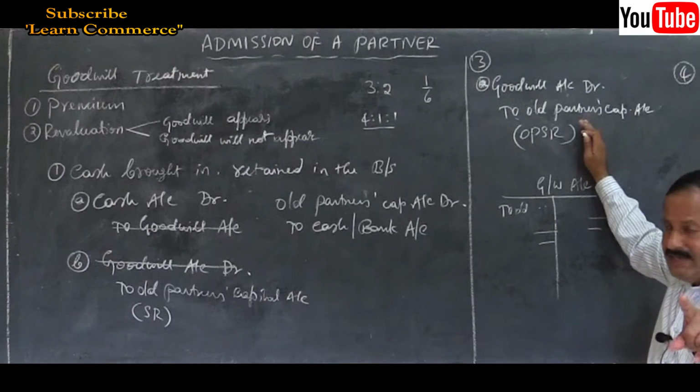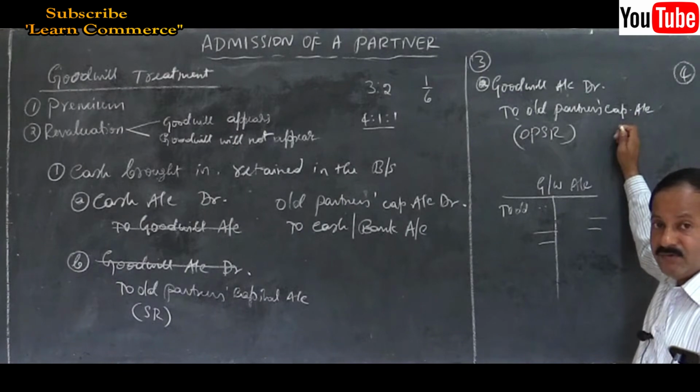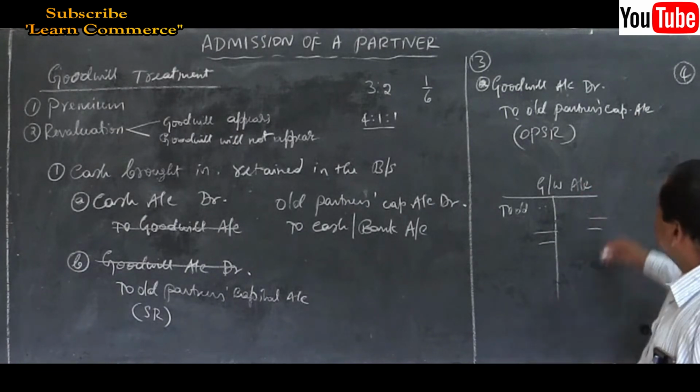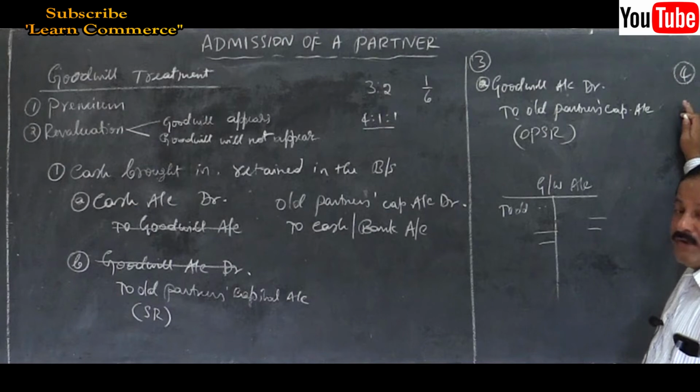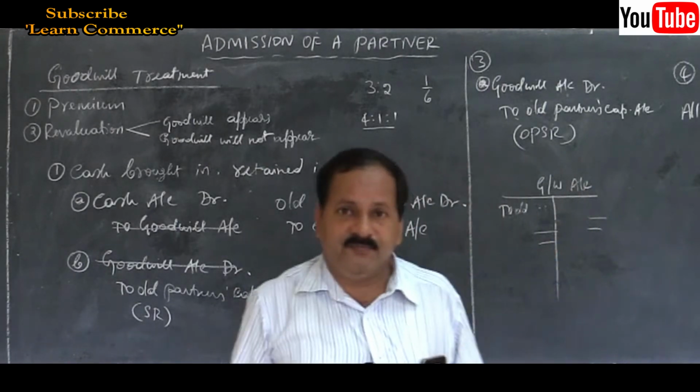For creating the goodwill, the same entry: goodwill account debited to old partners' capital account. Then to write off the goodwill, one more entry we have to pass. Under the fourth method, one more entry will come. That extra entry will be all partners' capital account debtor to goodwill account. Remember, very, very important. Under this method, goodwill will not appear in the new balance sheet.